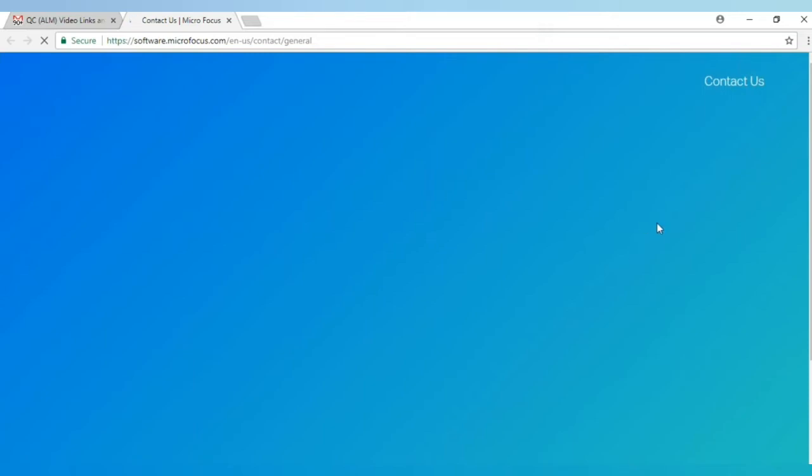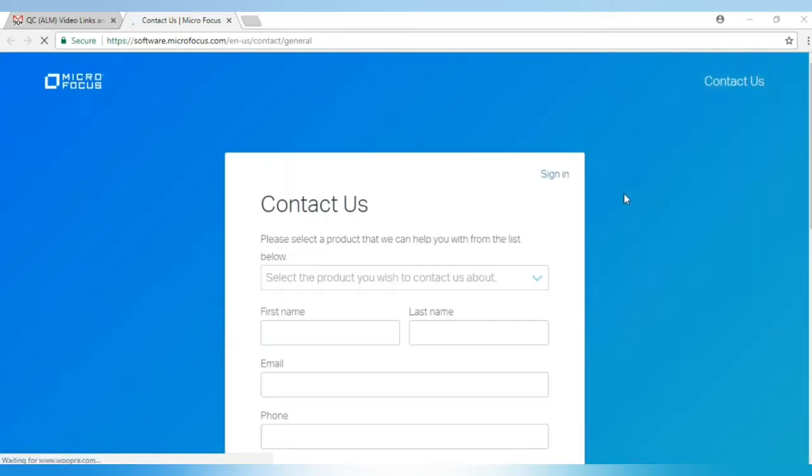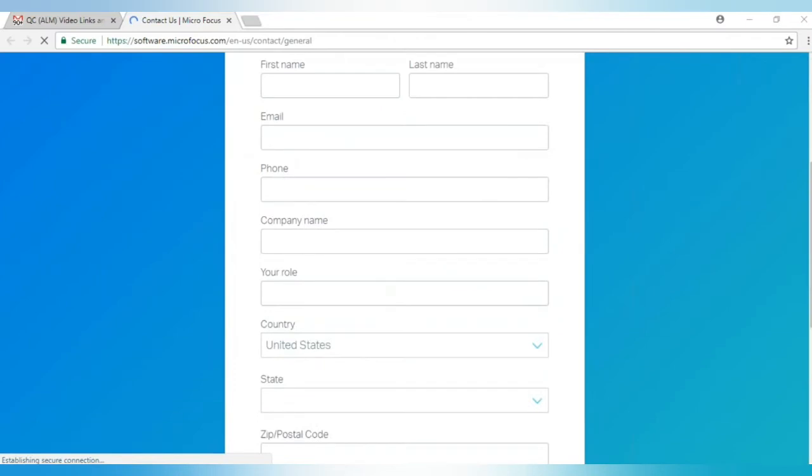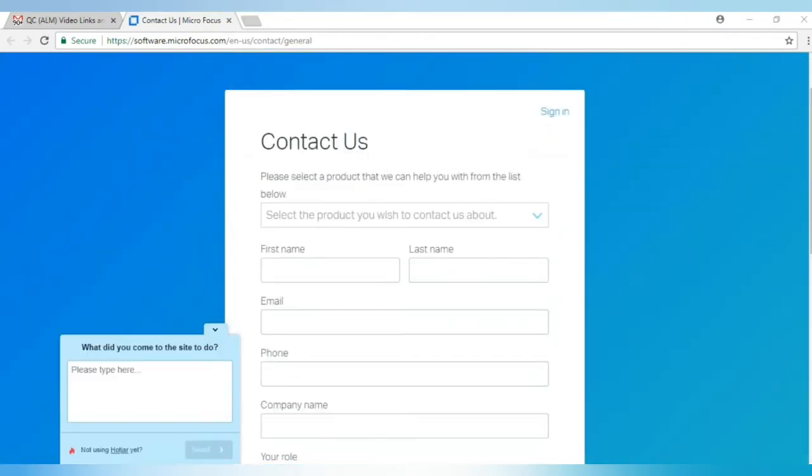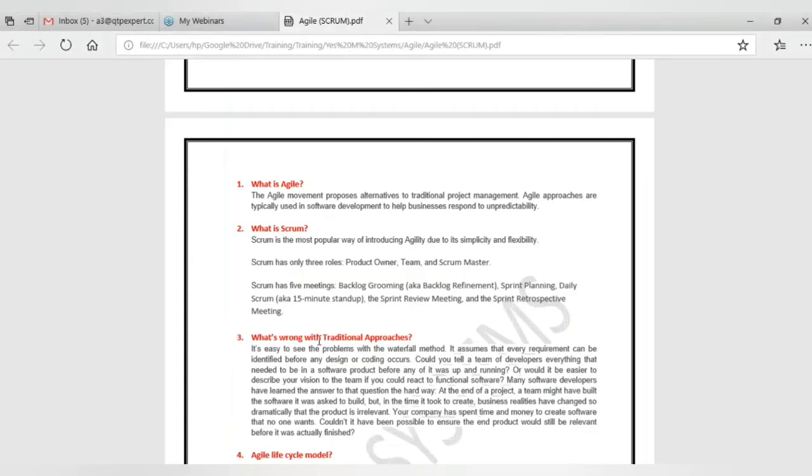Okay, sure. So let's continue with Agile today. So what is Agile? The Agile movement proposes an alternative to traditional project management.